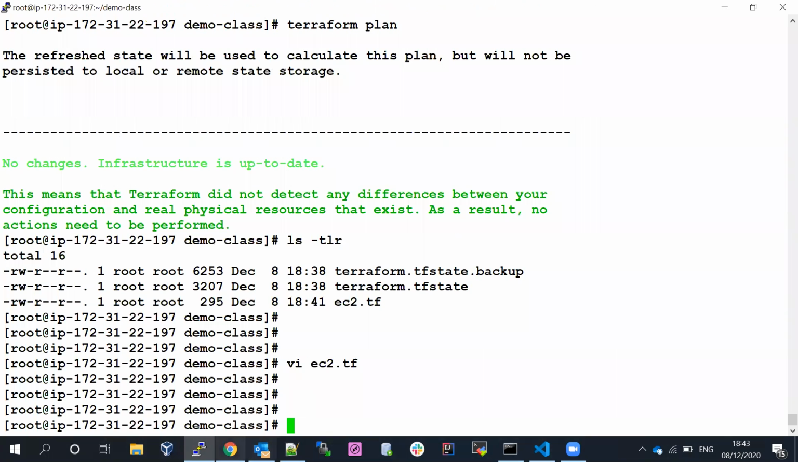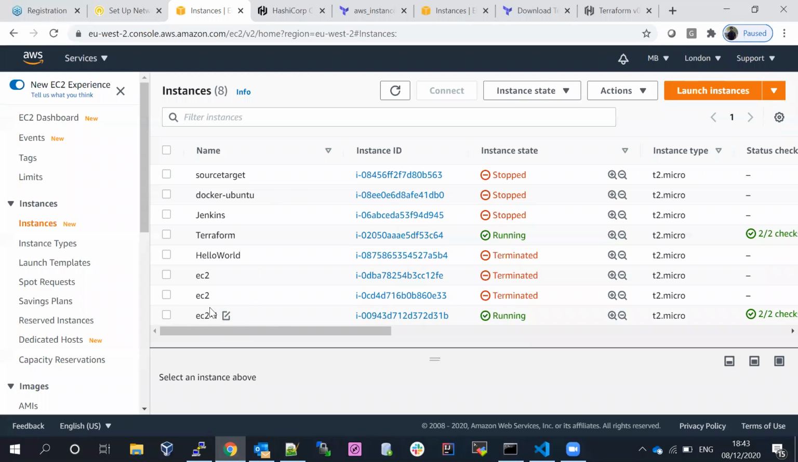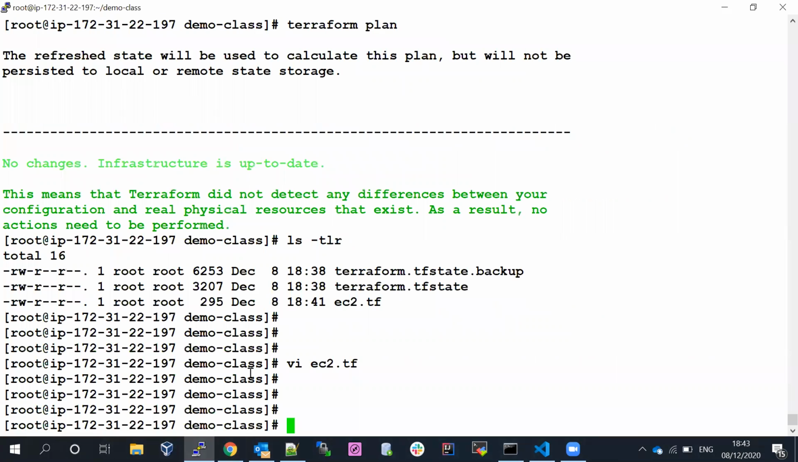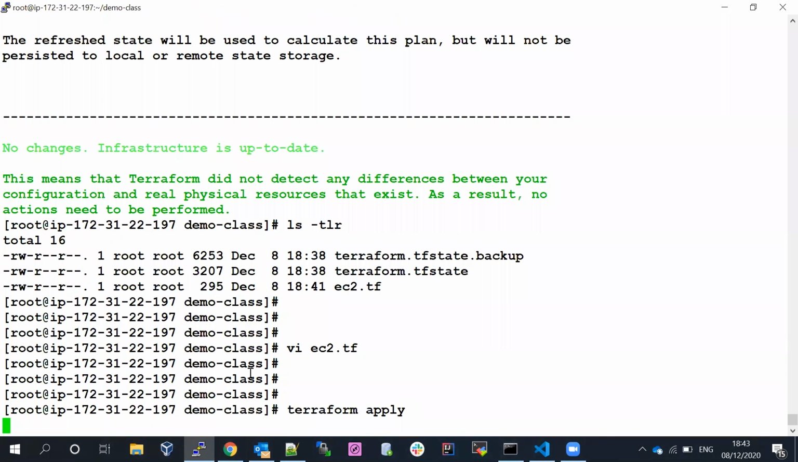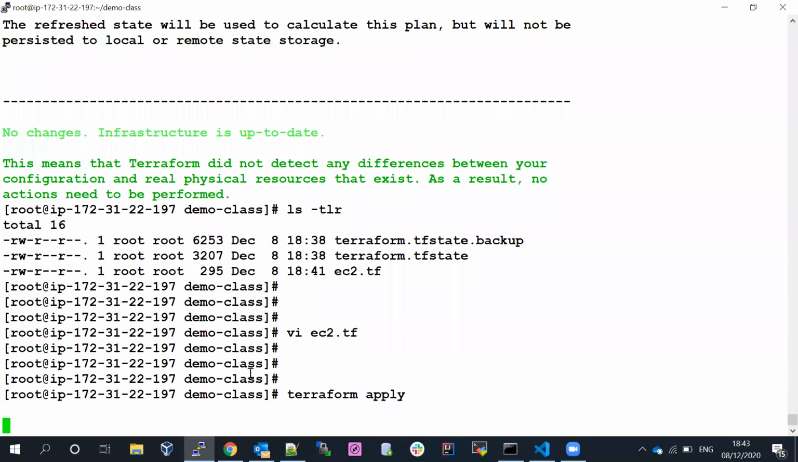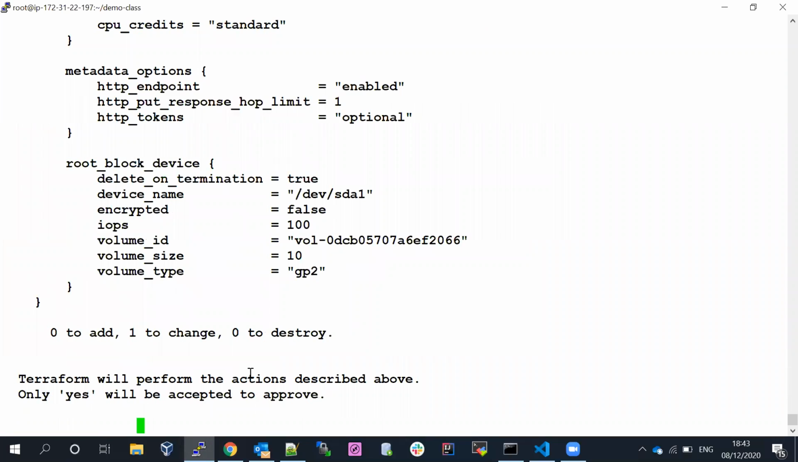Okay, we already discussed what is going to happen if you change manually. Now I would like to go with the locally .tf file. Now I'm going to run the Terraform apply. Let's see what is going to happen. If I run the Terraform apply, it says 0 to add, 1 to change, and 0 to destroy.